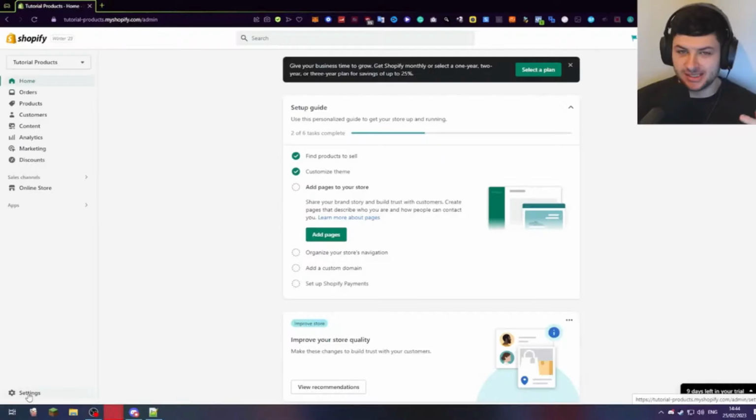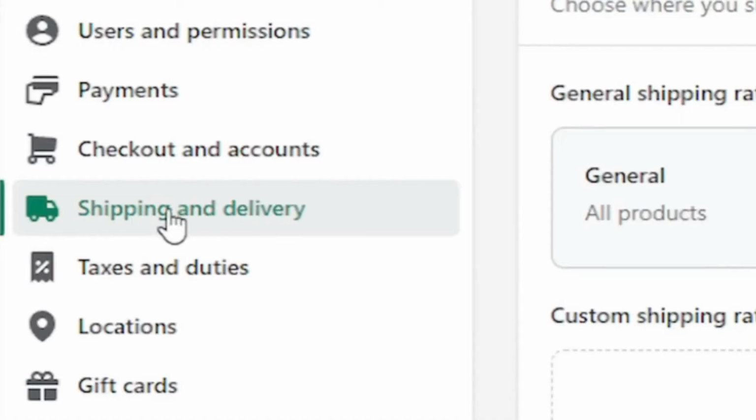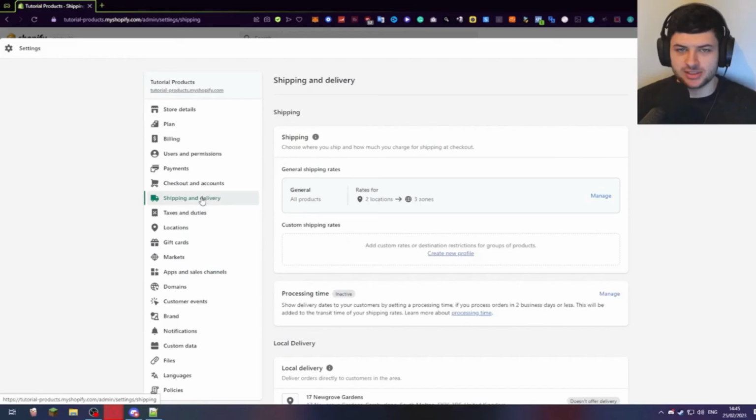So when you're on Shopify, what you want to do is press the settings cog in the bottom left hand side of the screen. This will basically take you to all of the Shopify settings. Now you want to specifically click on shipping and delivery. Okay, this is where we're going to set up all of our shipping zones and shipping rates.